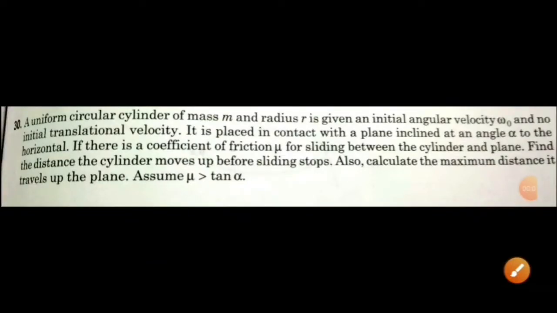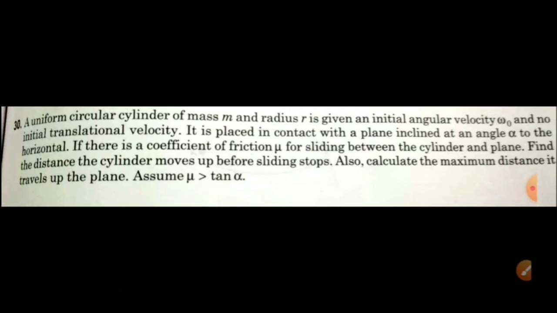Let's read the question. A uniform circular cylinder of mass m and radius r is given an initial angular velocity omega naught and no initial translational velocity. It is placed in contact with a plane inclined at an angle alpha to the horizontal. If there is a coefficient of friction mu for sliding between the cylinder and the plane, find the distance the cylinder moves up before sliding stops. Also, calculate the maximum distance traveled by the plane. Assume that mu is greater than tan alpha.